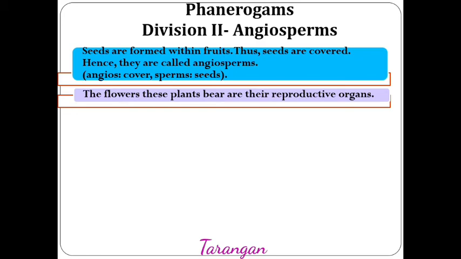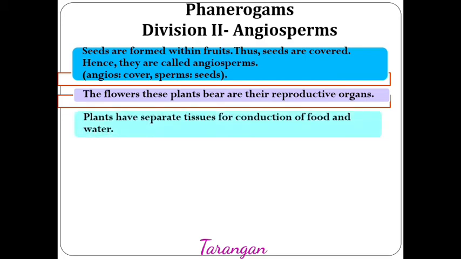Flowers contain androecium and gynoecium. Androecium produces male gamete, that is pollen grain, and gynoecium produces female gamete. These plants also have separate tissue for conduction of food and water. That is, xylem and phloem are present.